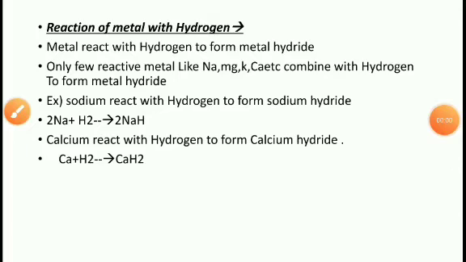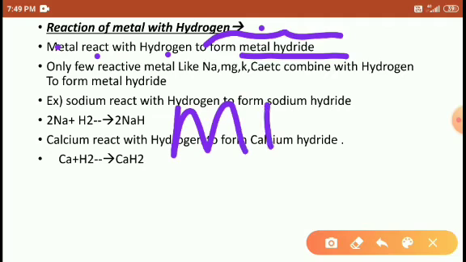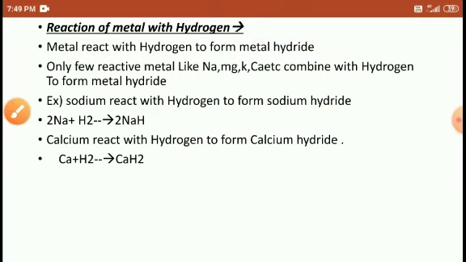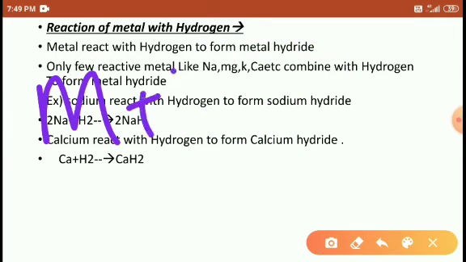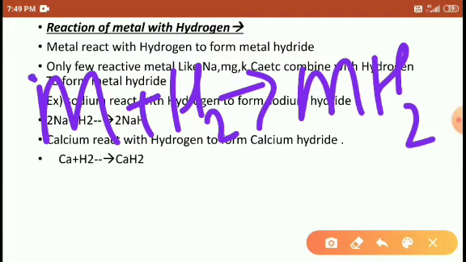Let's try the next property, reaction of metal with hydrogen. Metal reacts with hydrogen to form metal hydride. Metal hydride is the general name when any metal reacts with hydrogen to form a metal hydride. The formula is like this, students: M + H2 → MH. That is the general formula.